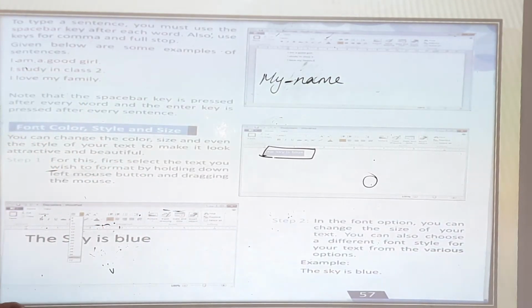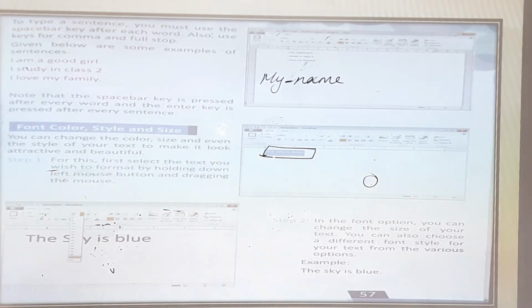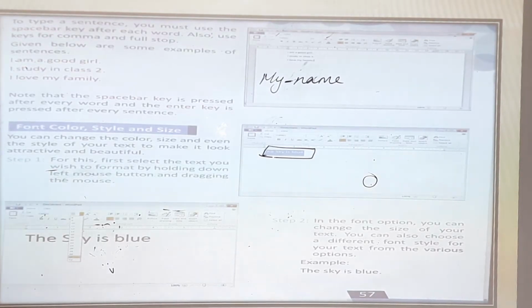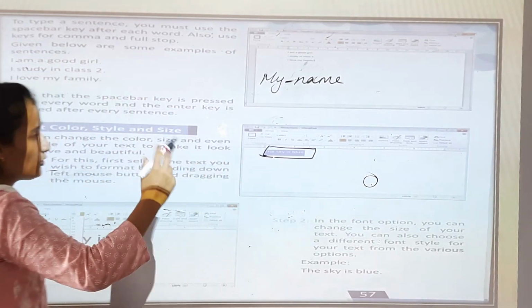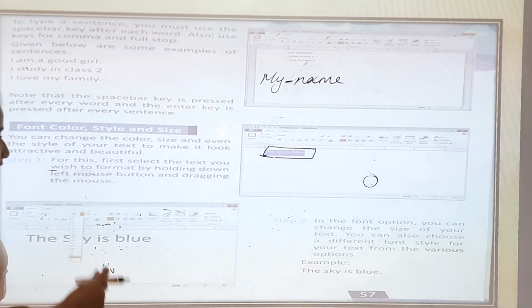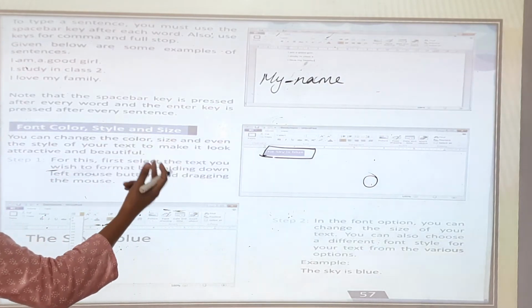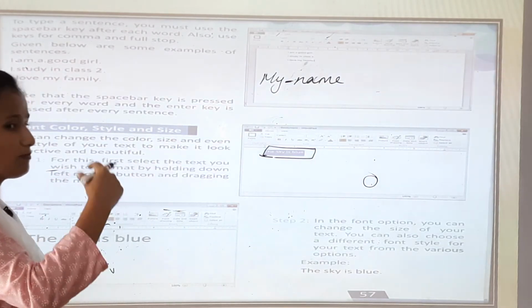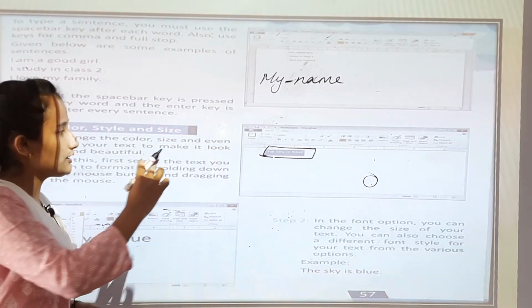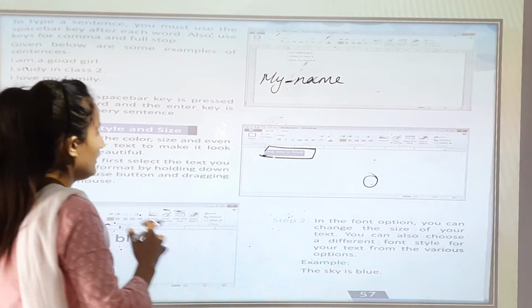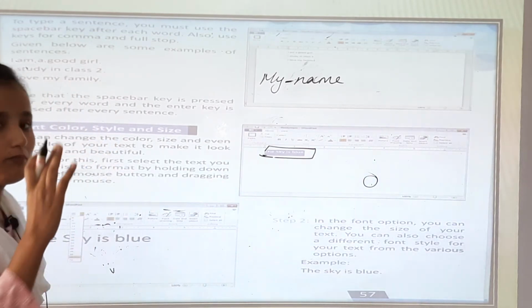Step 1. For this, first select the text you wish to format by holding down the left mouse button and dragging the mouse. So first step, what you have to do, first select the text with the left mouse button. आपको लेफ्ट माउस बटन क्लिक करना है, उसके बाद आपको ये पूरा सेलेक्ट करना है. Next you have to drag the mouse there.